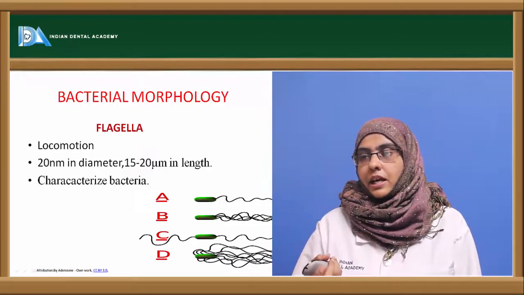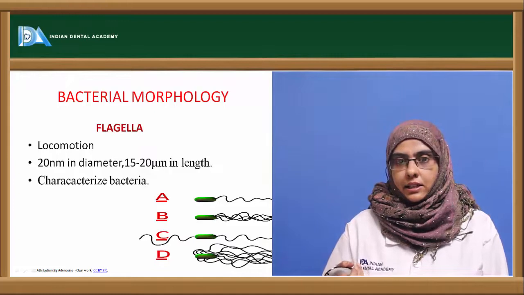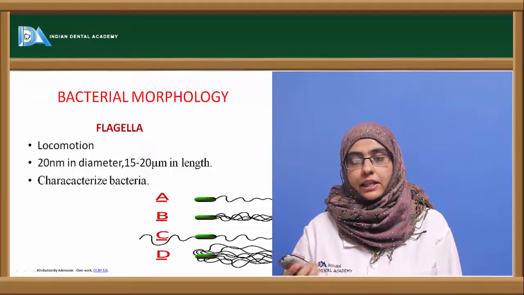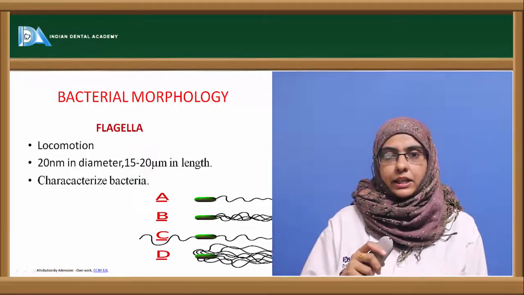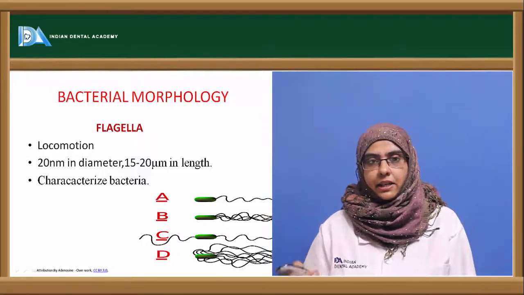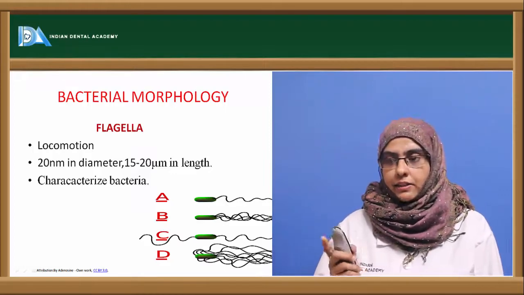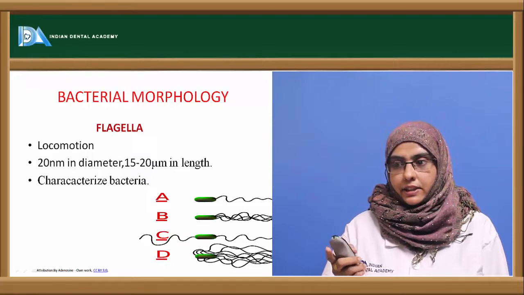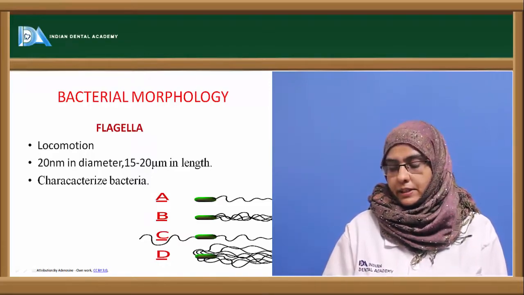They can be present throughout the whole microorganism, which is called peritrichous flagella, usually seen in typhoid bacilli. Then you have a single flagellum present at one end or both ends, called polar flagellum. A tuft of flagella present at one end is called lophotrichous. The single flagellum at one end is usually seen in cholera, and the tuft of flagella, or lophotrichous, is mostly seen in spirilla bacteria.